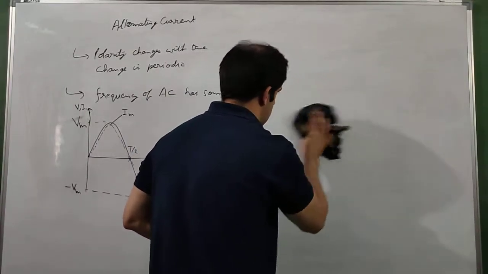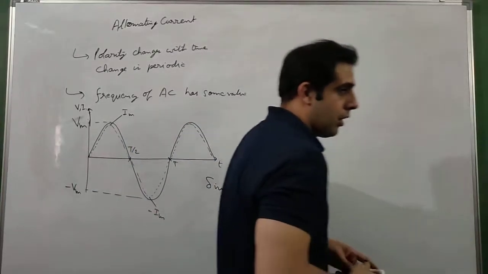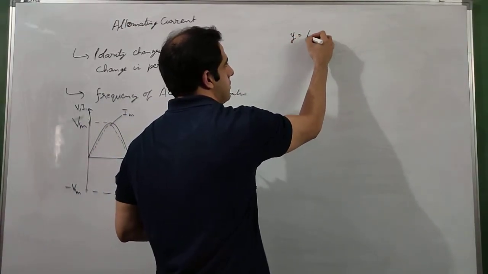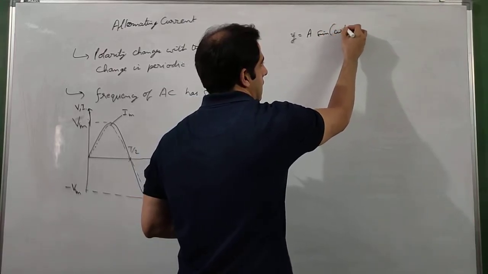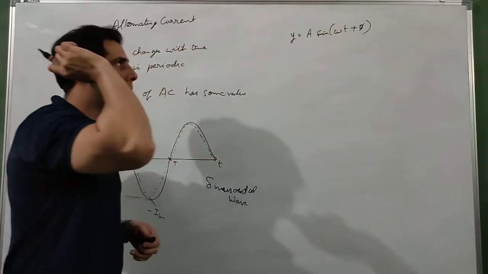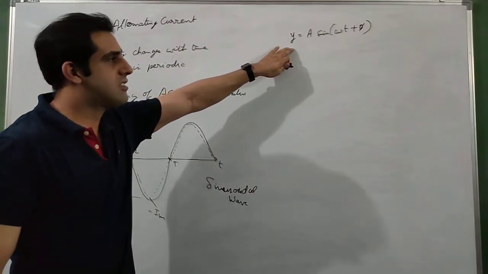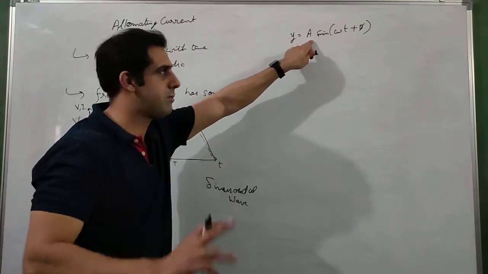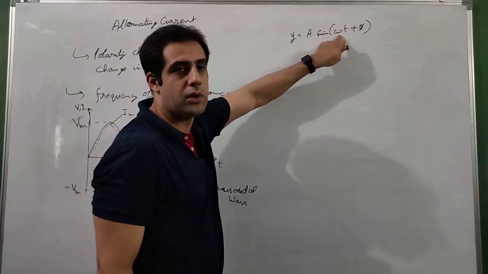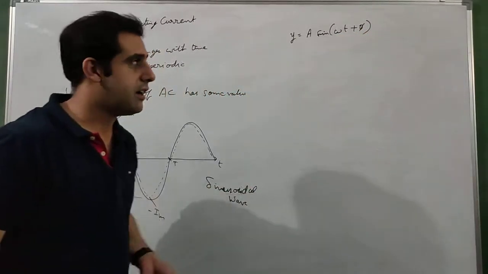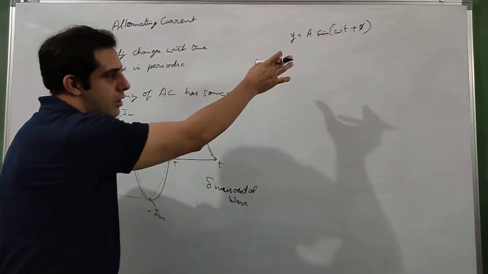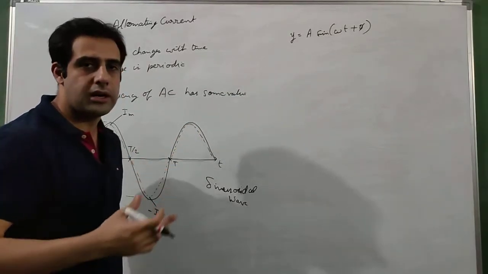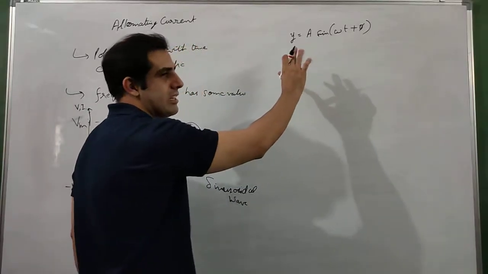I'll remove these, and if you remember, we made a wave equation last year which was given as y equals a sin(omega t plus phi). In that, y was the displacement at any moment t, a was the amplitude, meaning the maximum displacement, omega is the angular frequency, t is the time, and phi was the phase difference. So this is the wave function which describes a sinusoidal wave. To describe alternating current also we are going to use the same function. We will just change the symbols.